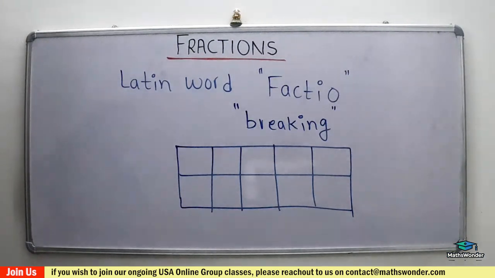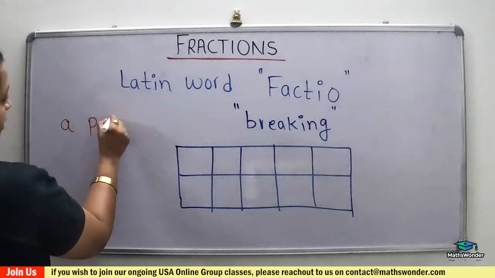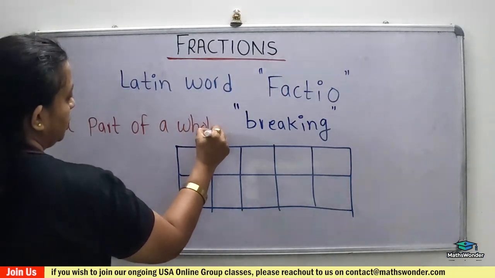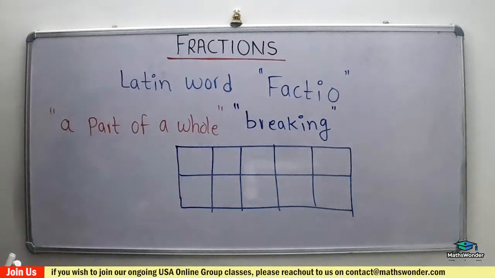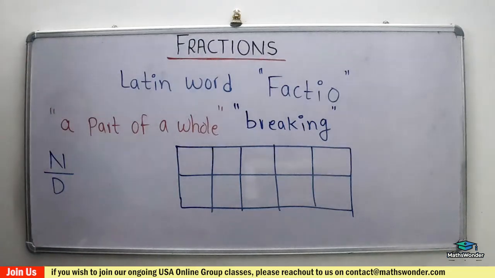So, fractions are numbers that represent a part of a whole. A fraction is written as numerator upon denominator.